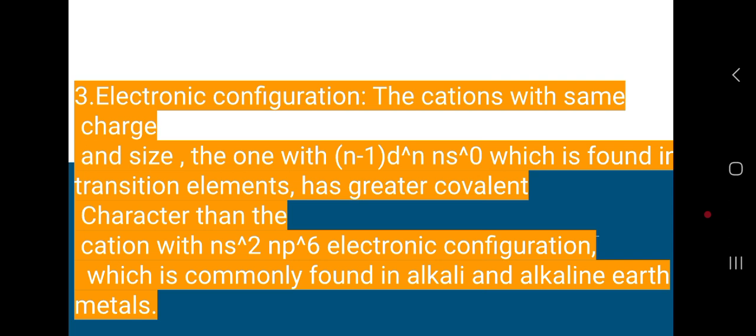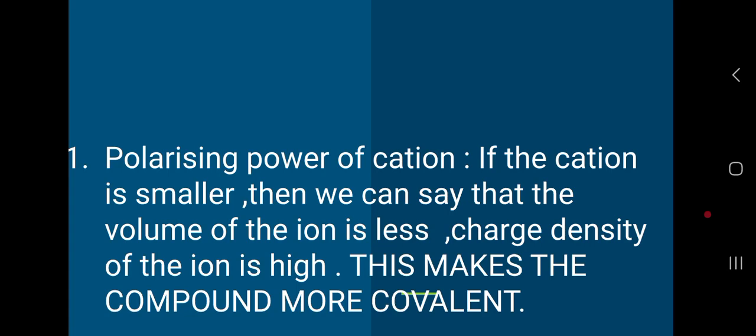Because transition elements usually have pseudo octet configuration, their outermost shells are not completely filled. When the outermost electrons are not completely filled, the shielding effect also decreases, and because of this the covalency gradually increases.